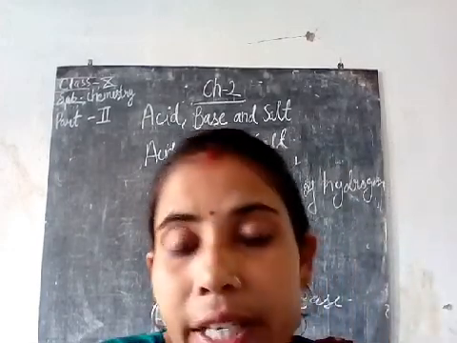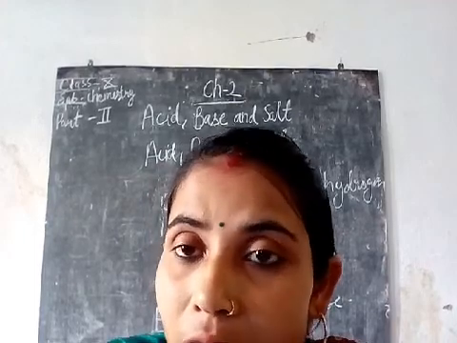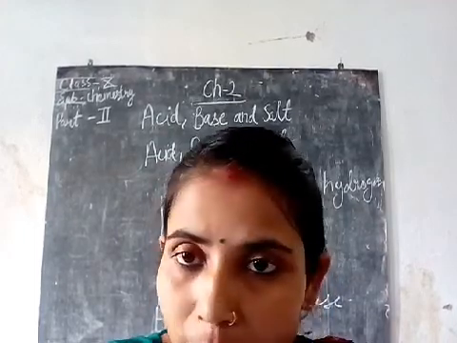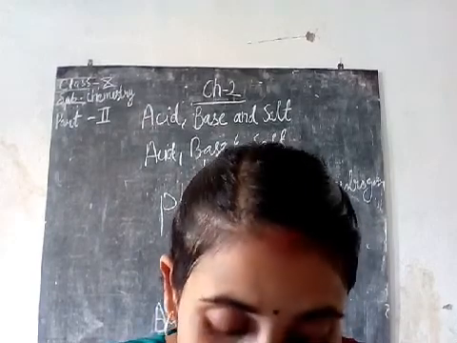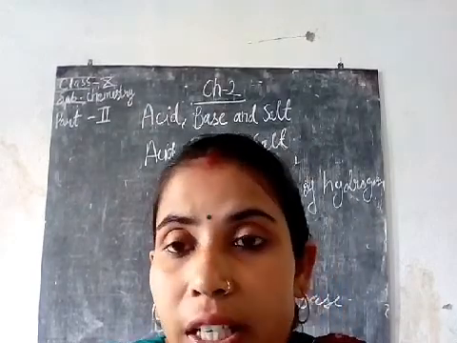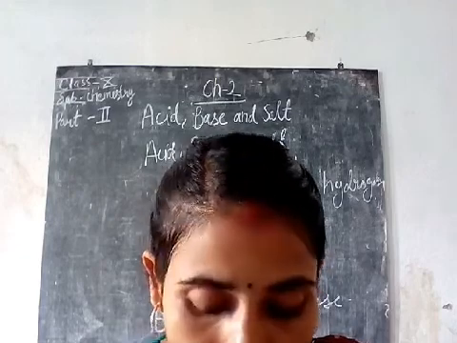The universal indicator, which is used for testing acid and base, does not give us the pH reading. pH is a measurement of the acid and base. We just obtain the idea from the universal indicator of whether a substance is an acid or base.